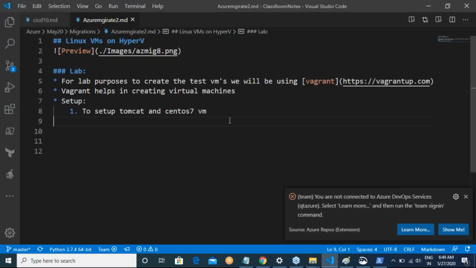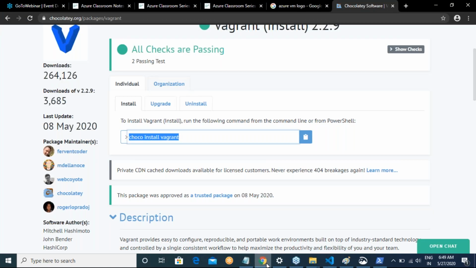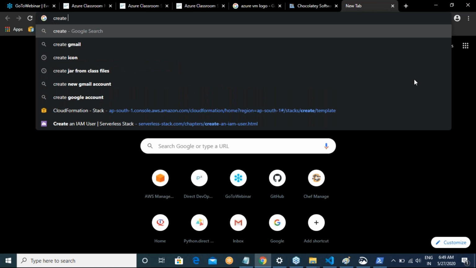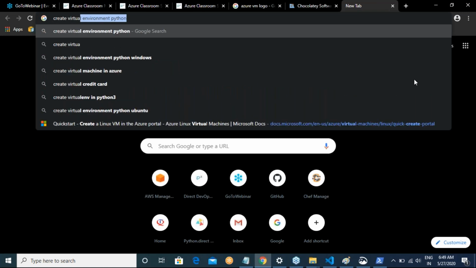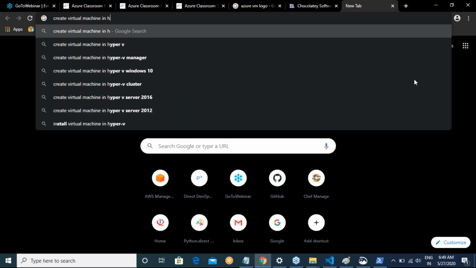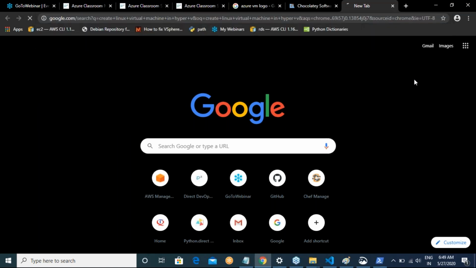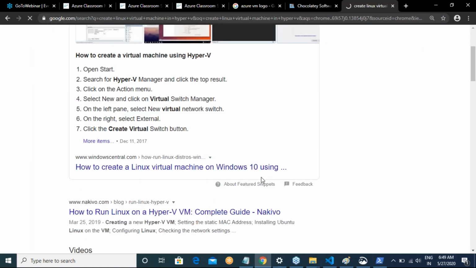Okay, I got some of the space back. Now to set up this virtual machine, I'll make a Tomcat folder and get into it. For anyone in the classroom who doesn't know how to create virtual machines, I'll show you how to create a Linux virtual machine in Hyper-V.